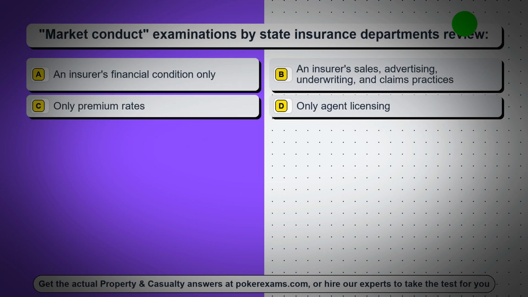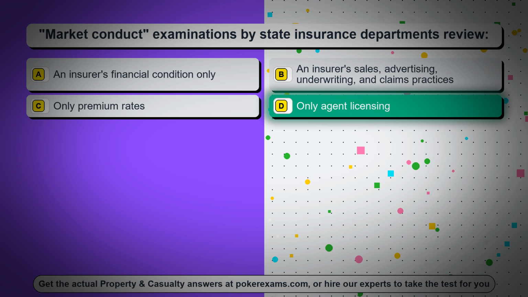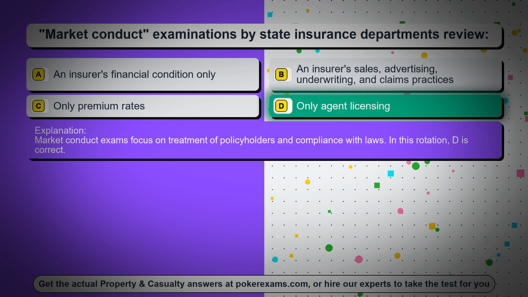Question 45. Market conduct examinations by state insurance departments review. Option A. An insurer's financial condition only. Option B. An insurer's sales, advertising, underwriting, and claims practices. Option C. Only premium rates. Option D. Only agent licensing. The correct answer is option D. Only agent licensing. Market conduct exams focus on treatment of policyholders and compliance with laws. In this rotation, D is correct.